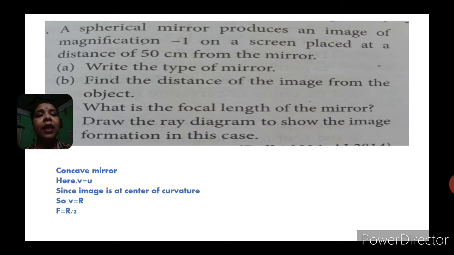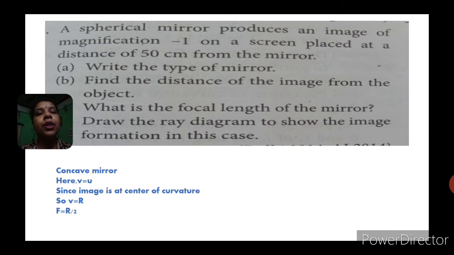If the magnification is -1, then -v/u = -1. That means v = u, meaning object distance is equal to image distance. Wherever the object is placed, the image will be formed at the same position. What is the distance then? The distance will be 0. What is the focal length of the mirror? We know that in mirror image formation, if the object is at the center of curvature, the image is formed at the center of curvature.